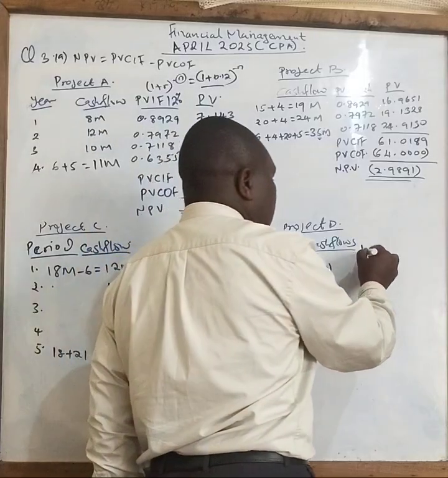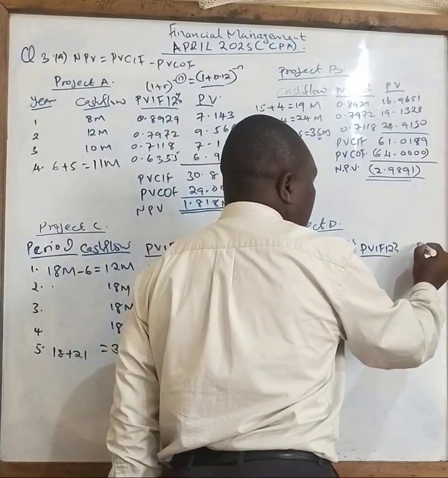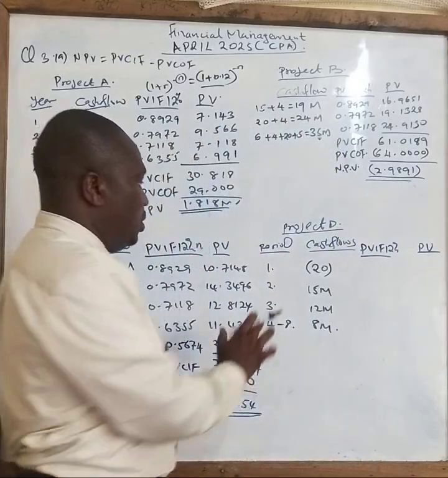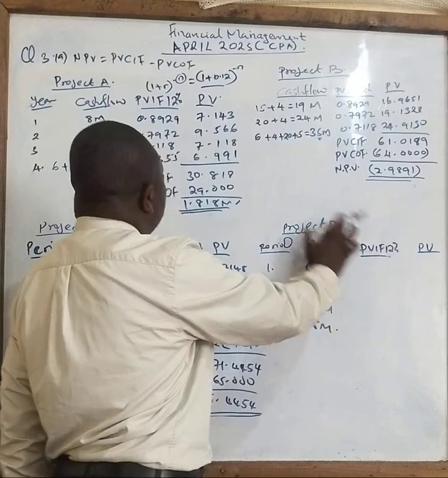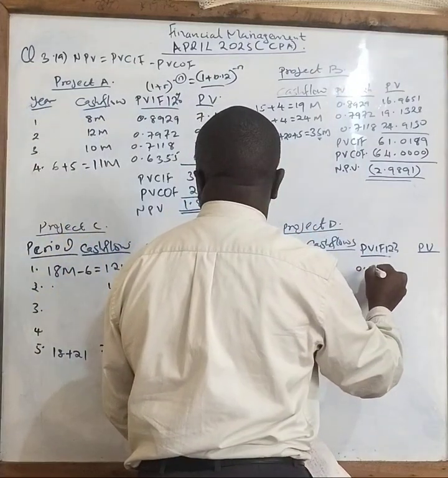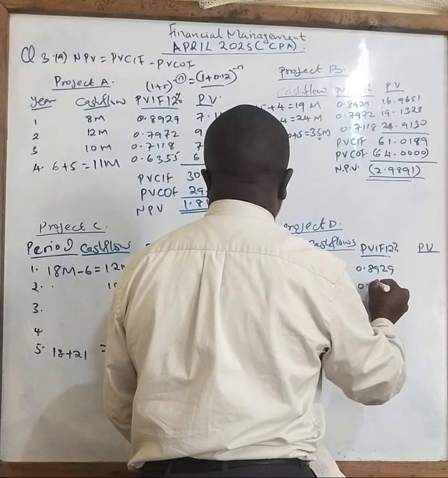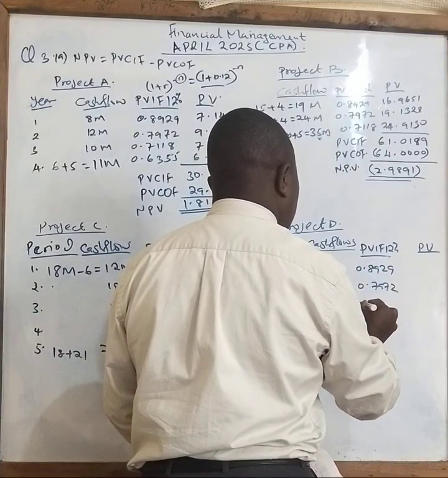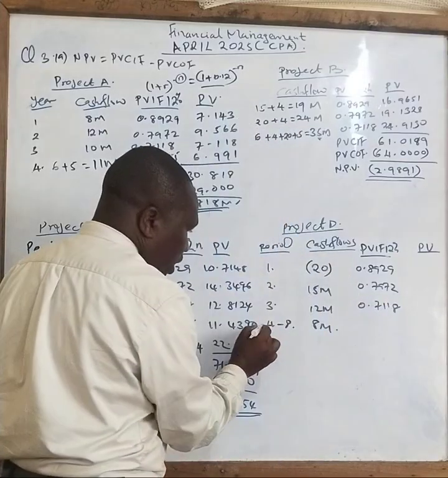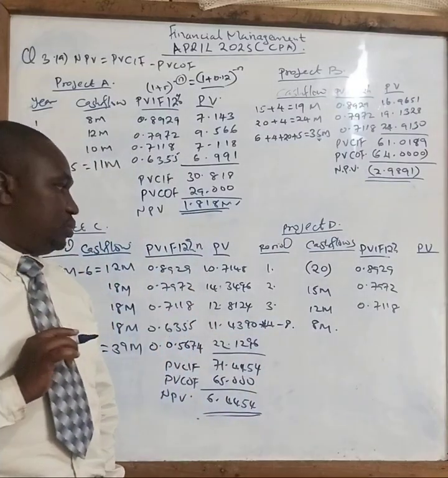Then you calculate the present value interest factor at the rate of 12% per annum. And in this case, we shall have now the present value at the end. So for year 1, because you are using 12%, you can just copy these ones here. That is 0.8929, 0.7972, and 0.7118. But here, class, pay attention to what I'm going to do.